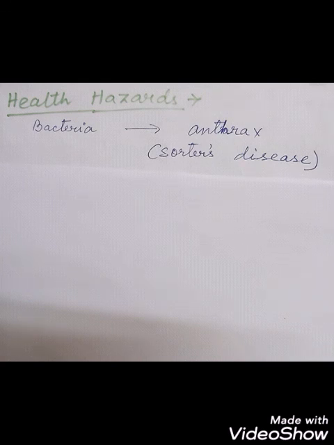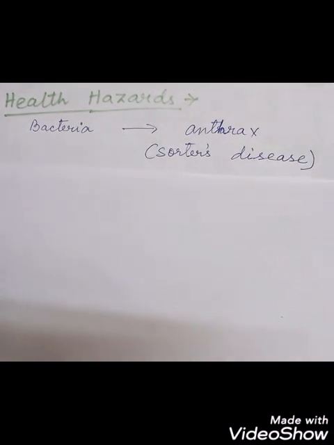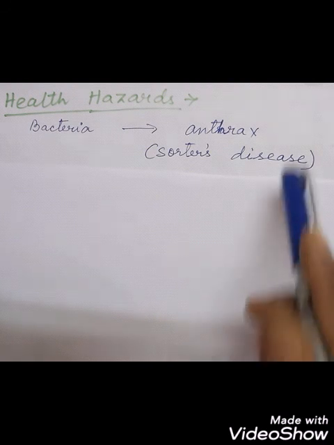These bacteria were found in the fur or the fleece of animals like sheep, which are contaminated, and when the workers who were working in the wool industry were working with this fleece, they were infected with anthrax because this entered the human body while they were breathing through the inhaled air. So now there are vaccinations for this anthrax, so there is no harm in working in the wool industry because people are vaccinated to fight against this disease which is called sorter's disease or anthrax.